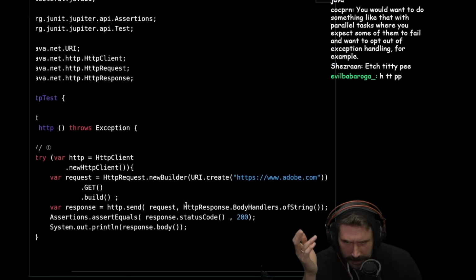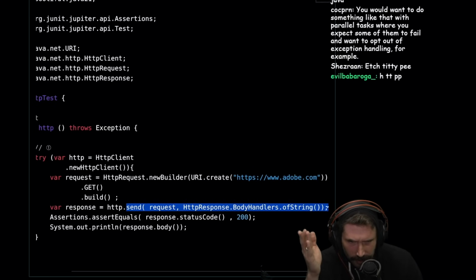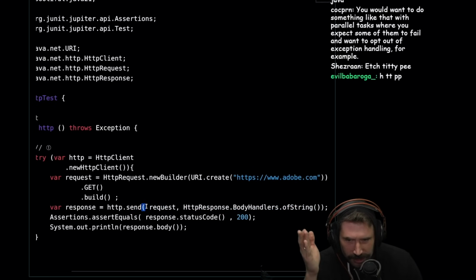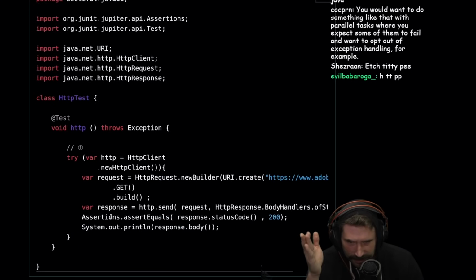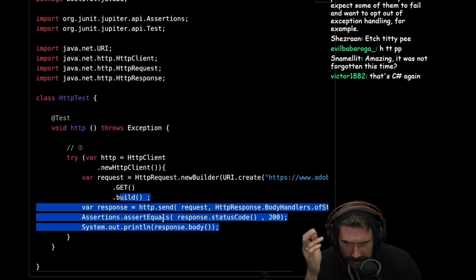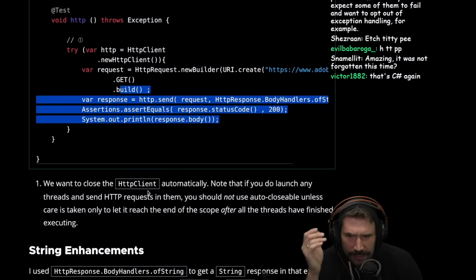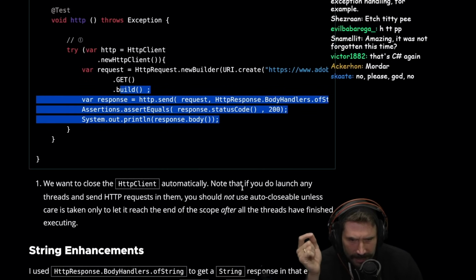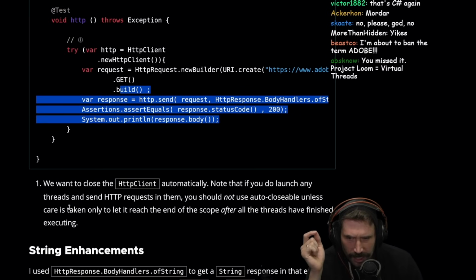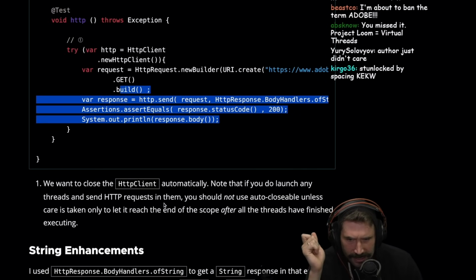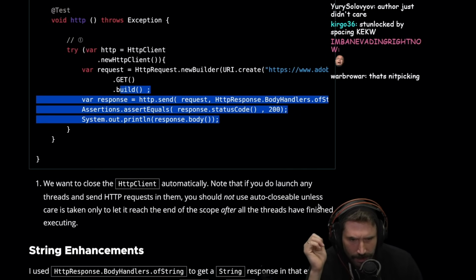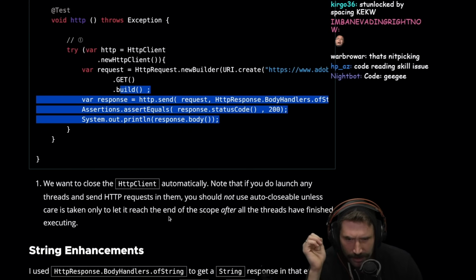We're going to go to adobe.com, apparently. We're going to send the request. Again, the spacing is just murdering me. Can we just get this spacing, please? Assert equals status code. Get the body, and then it closes this. We want to close the HTTP client automatically. Note that if you do launch any threads and send HTTP requests in them, you should not use AutoCloseable unless care is taken only when you reach the end of the scope.